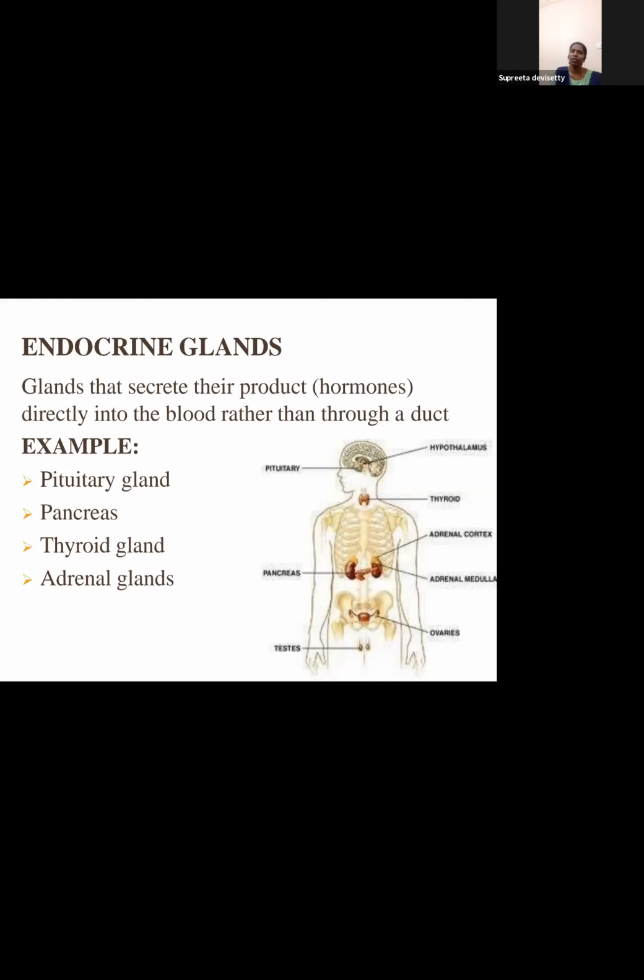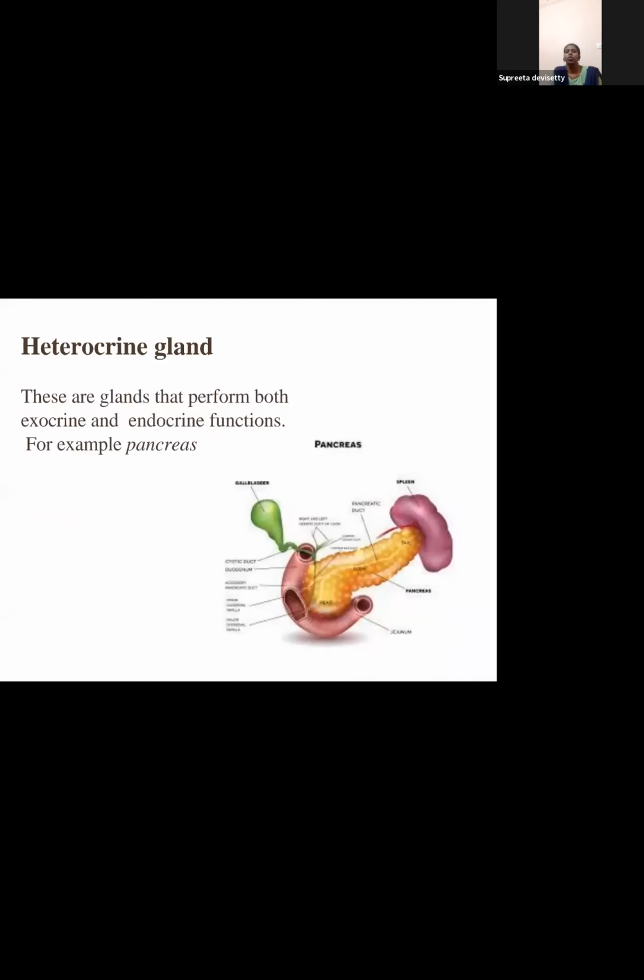अभी हमने और एक देखा था कि heterocrine. Heterocrine gland वो होता है जिसके अंदर endocrine gland भी रहता है और exocrine gland भी रहता है. ठीक है? Now going to heterocrine gland. So one such example of heterocrine gland is pancreas. It has both exocrine gland and an endocrine gland. It has functions of both exocrine function and endocrine function. हम आगे देखेंगे.